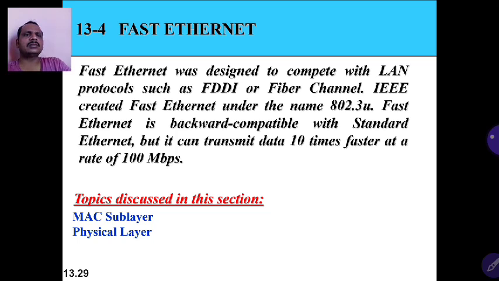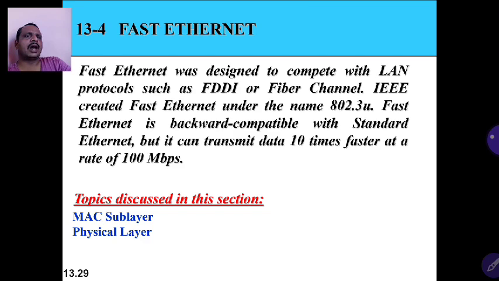Fast Ethernet was designed to compete with LAN protocols such as FDDI, Fiber Distributed Data Interface, or Fiber Channel. IEEE created Fast Ethernet under the name 802.3u. Fast Ethernet is backward compatible with the standard Ethernet, but it can transmit data 10 times faster, at a rate of 100 Mbps.